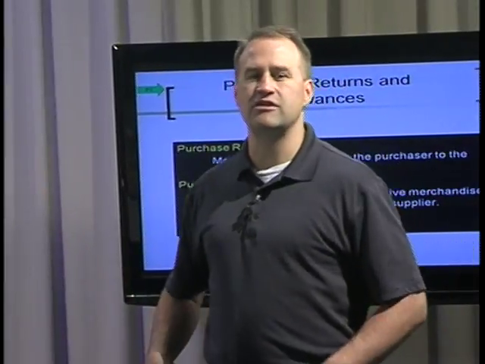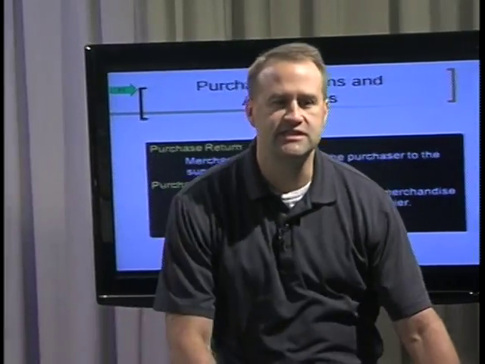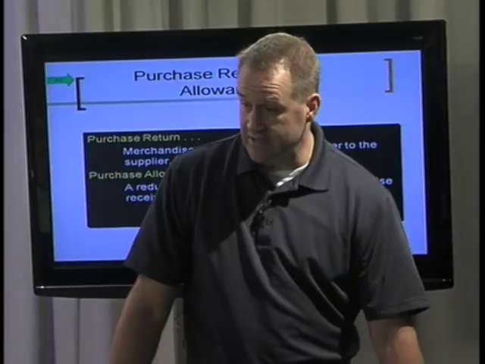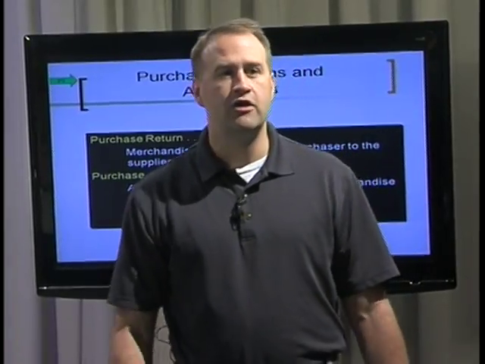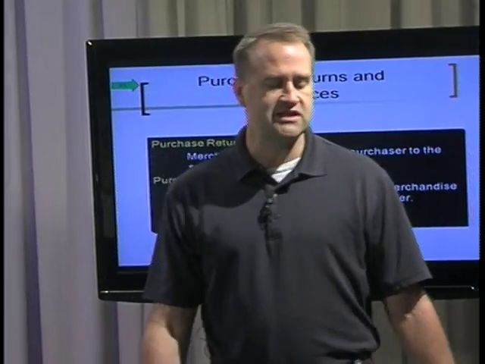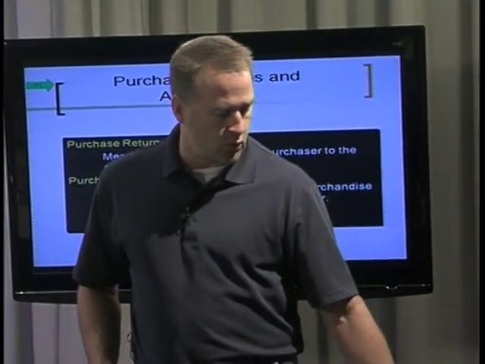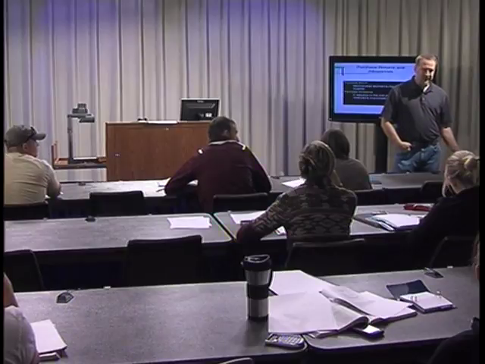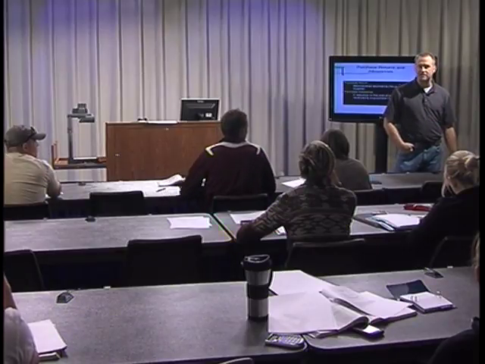A purchase allowance is the following. Let's say I purchased 10 of these tables for $50 each, and so I owe them 10 times 50, $500. Once I unpack them, I notice that one of these has a scratch on it. It's not real big, maybe a 4 or 5 inch scratch on the top.